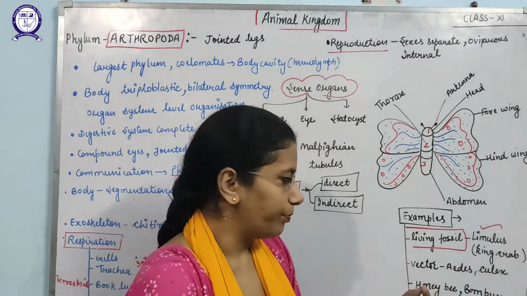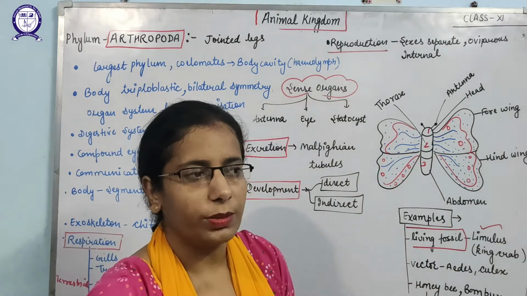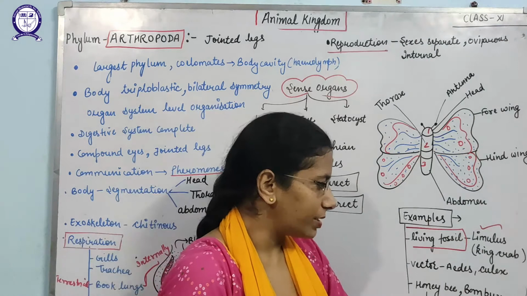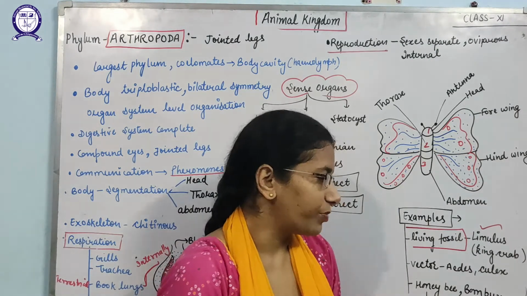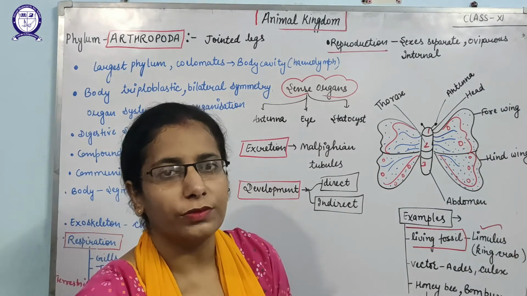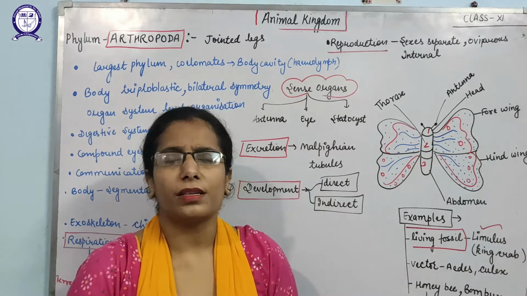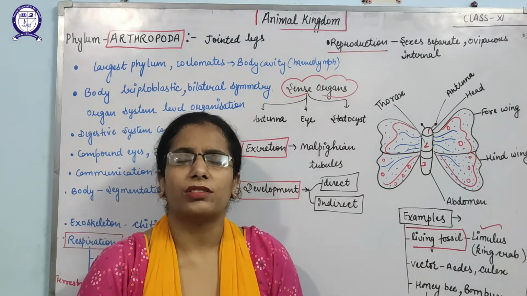Second, some insects like the honeybee secrete honey that can be used for medicinal purposes also. And Bombyx, that is known as silkworm, will release silk. So there are some insects that release valuable products which can be used by human beings. But some insects also act as vectors.